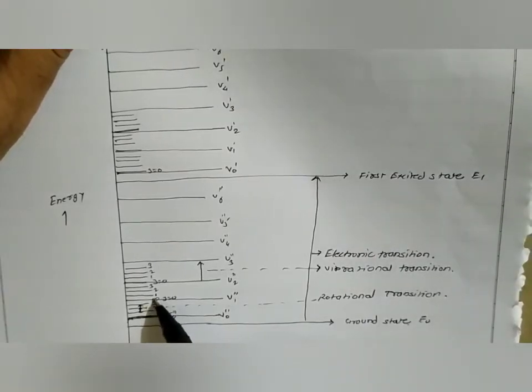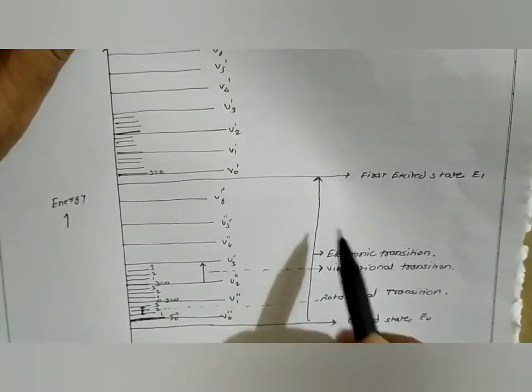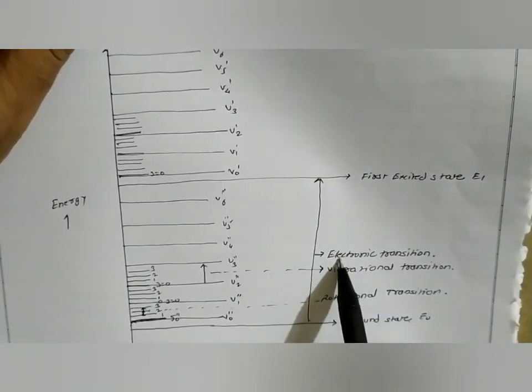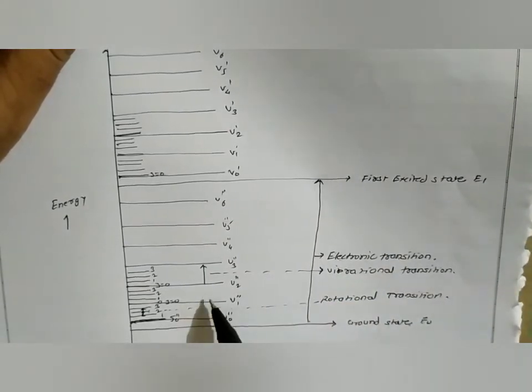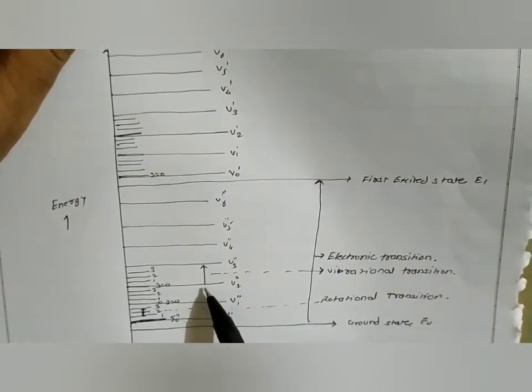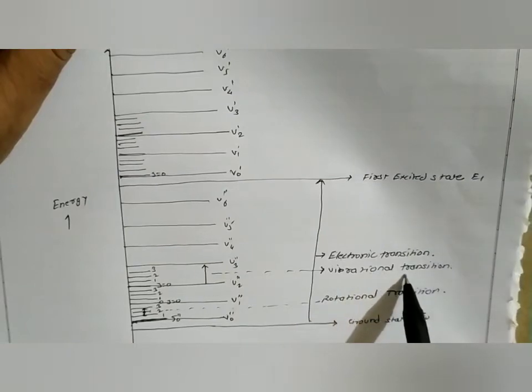When there is a transition from one electronic energy level to another electronic energy level, that transition is called an electronic transition, and we get the electronic spectra. When there is a transition between two vibrational energy levels, suppose from V2 to V3, this is called a vibrational transition, and we get the vibrational spectra.